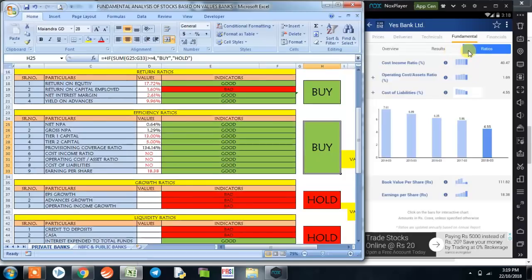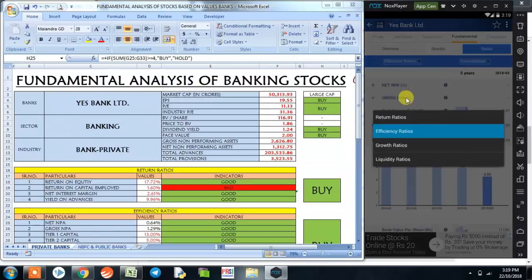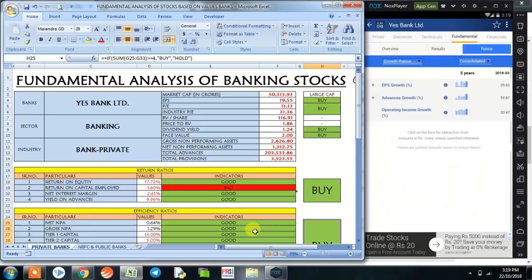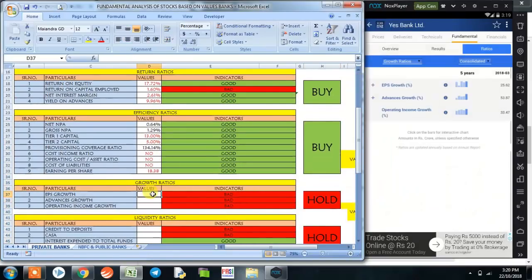Now coming on to the growth ratios. The first growth ratio is the EPS growth, which is 25.62. The second is advances growth, which is 53.87. For the third ratio, that is operating income growth ratio, we have a condition here.